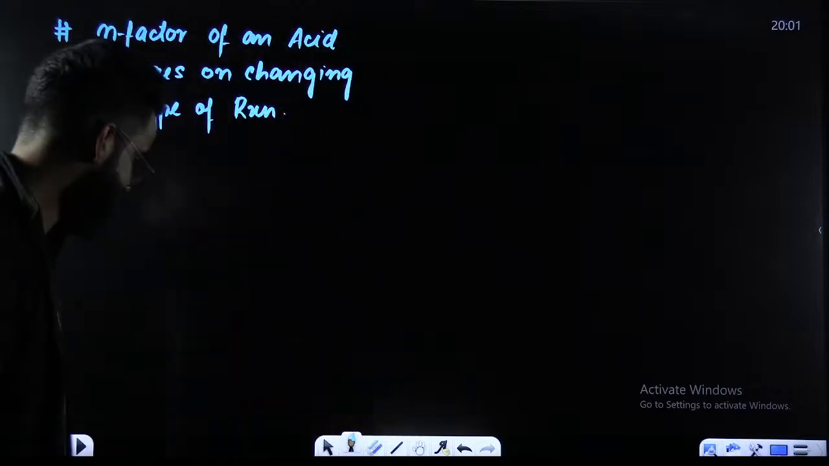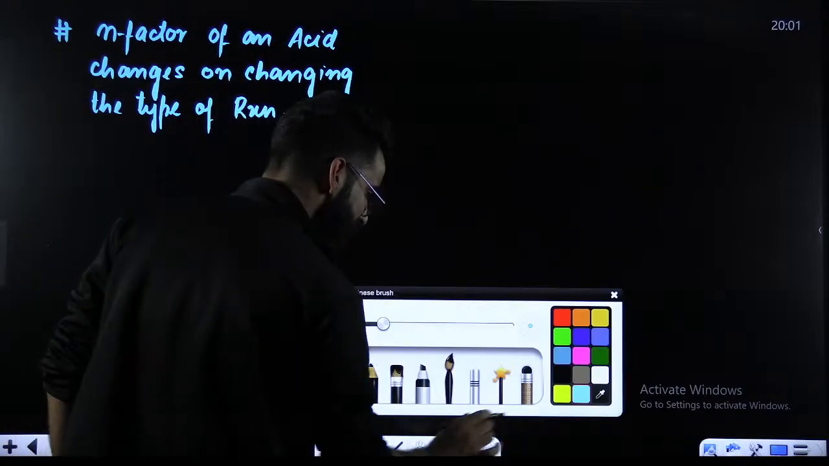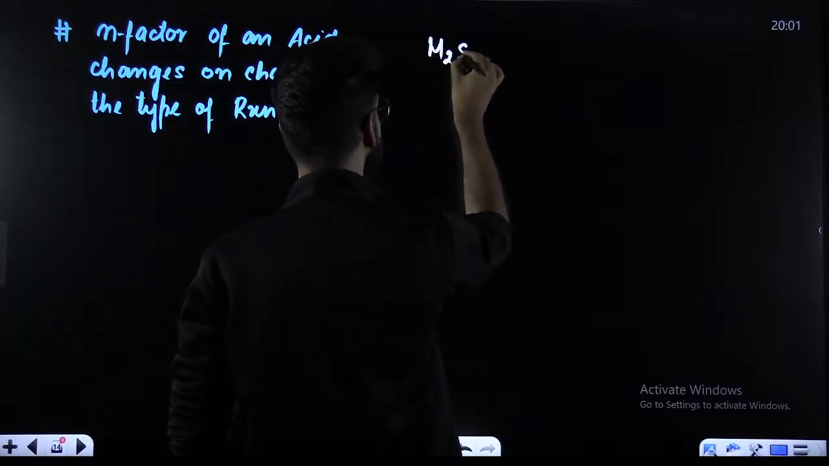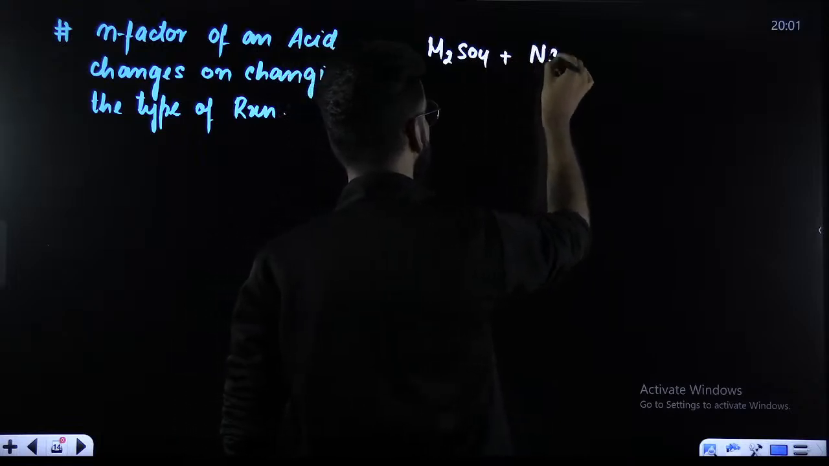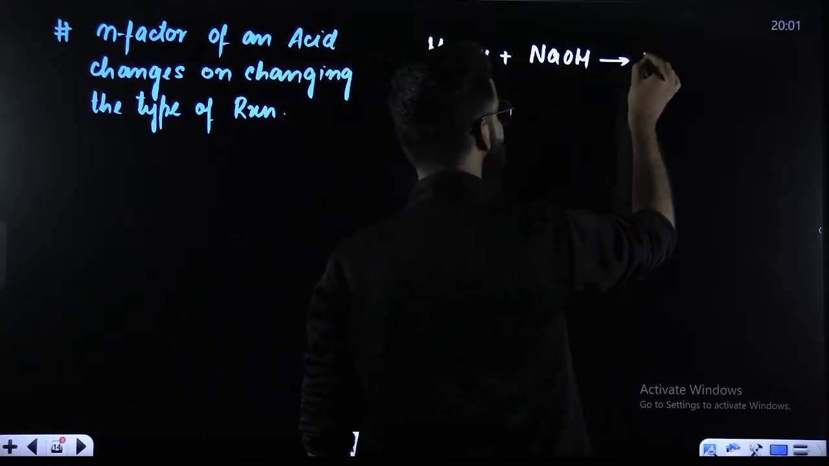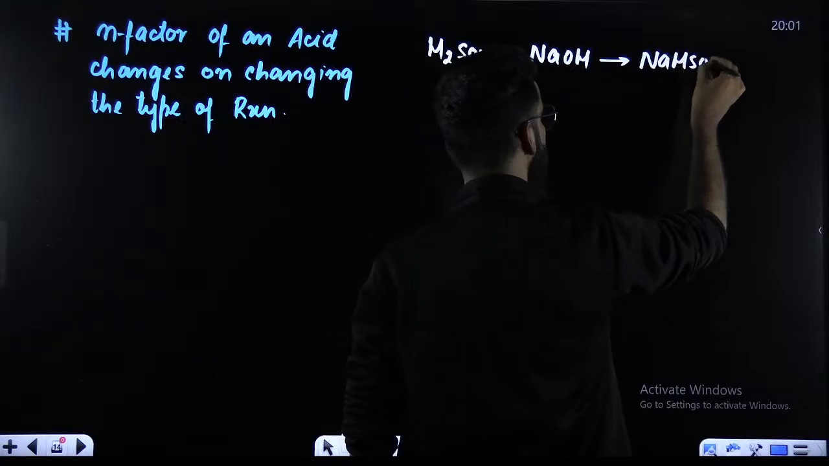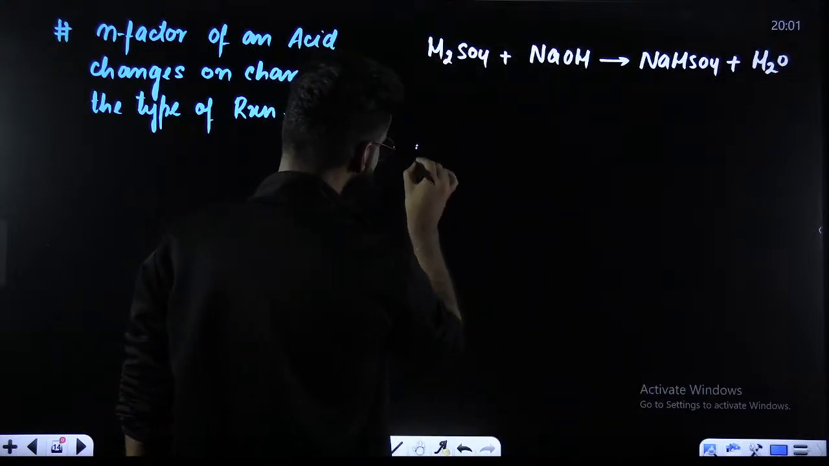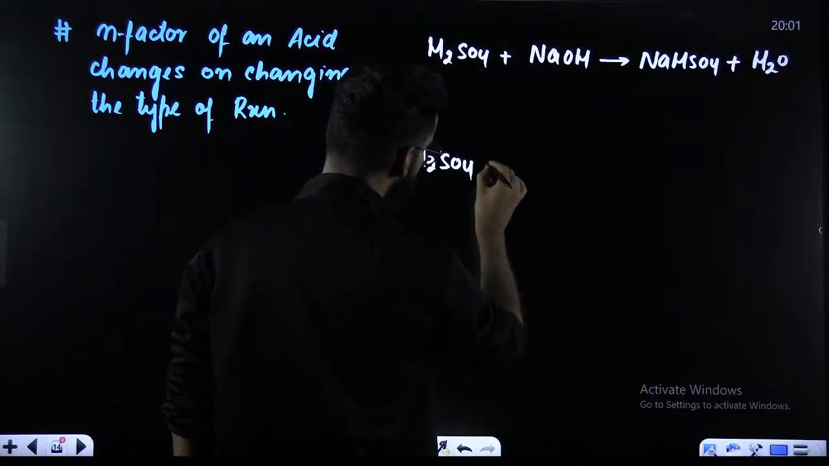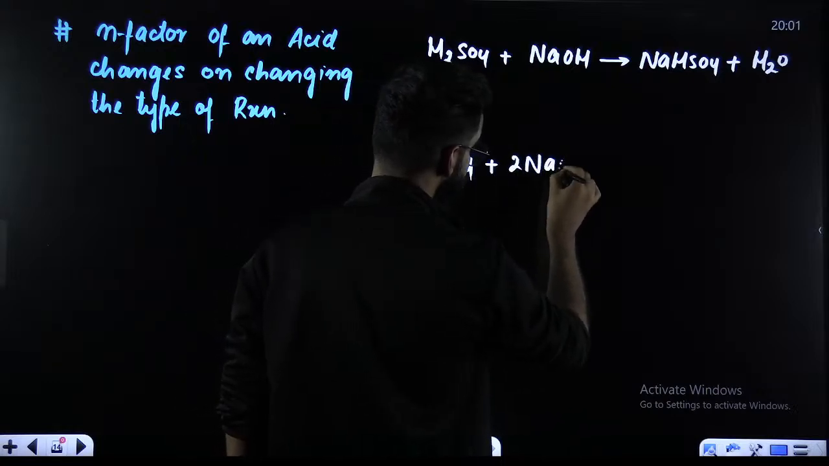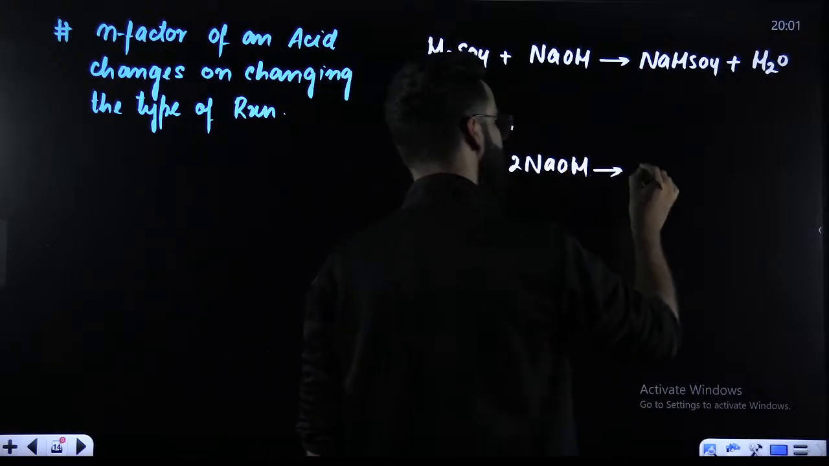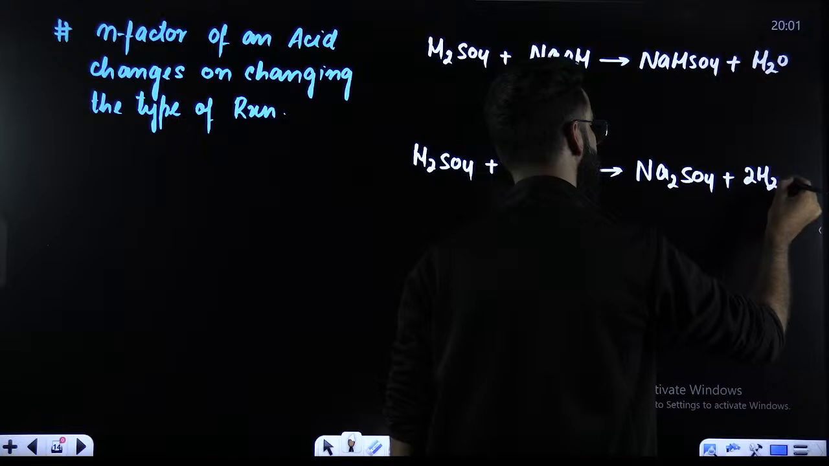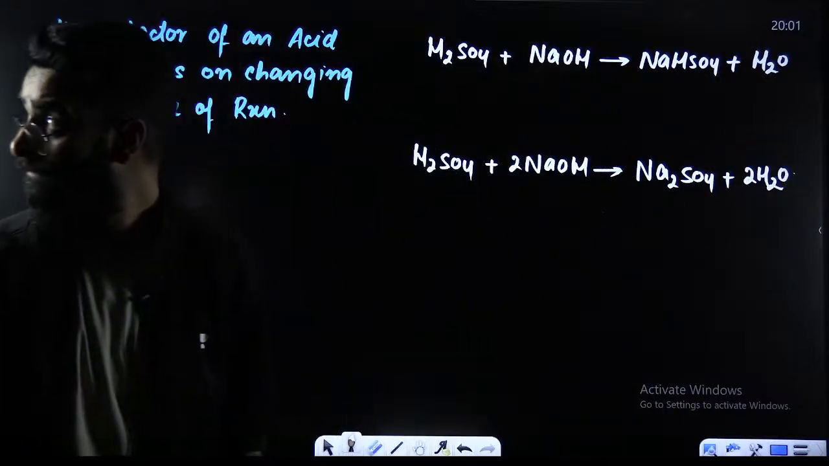What exactly does it mean? Have a look, guys. Over here, I'm going to take 2 reactions. One is H2SO4 plus NaOH. Let's say it gives NaHSO4, and with that, I'm writing water. The second reaction is H2SO4 plus 2 times NaOH. Let's say it gives Na2SO4 plus 2 times H2O. These are the 2 reactions which I've taken over here.